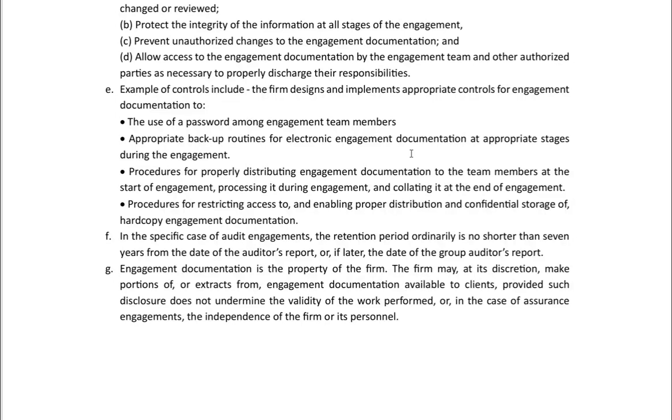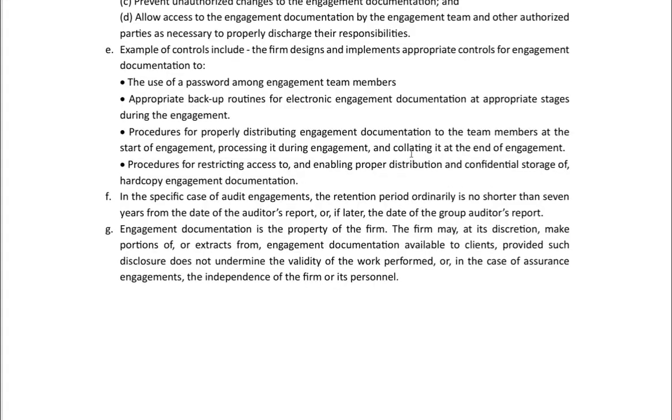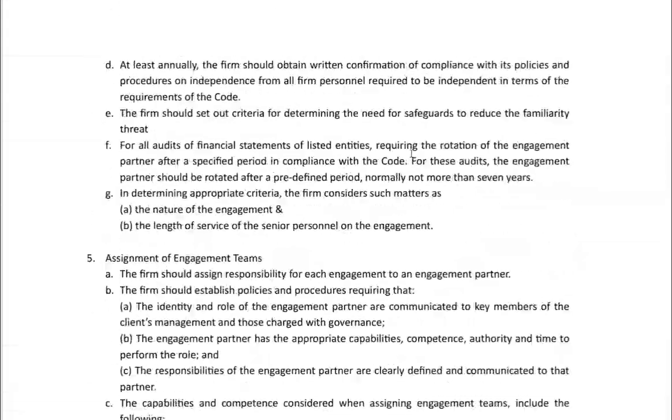In the specific case of audit engagements, the retention period ordinarily is no shorter than 7 years from the date of the auditor's report, or if later, the date of the group auditor's report. Engagement documentation is the property of the firm. The firm may, at its discretion, make portions of or extracts from engagement documentation available to its clients, provided such disclosure does not undermine the validity of the work performed, or in case of assurance engagements, the independence of the firm or its personnel. With this, I completely summarize the SQC1.